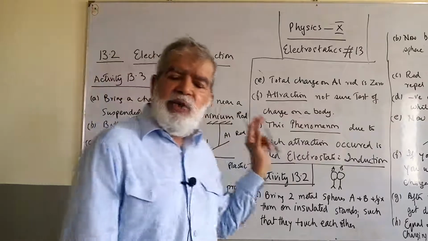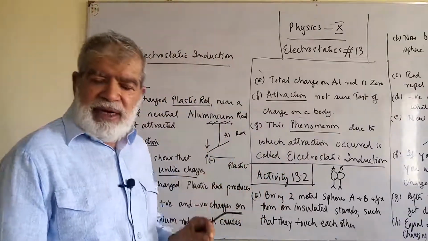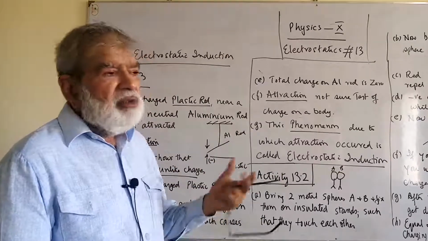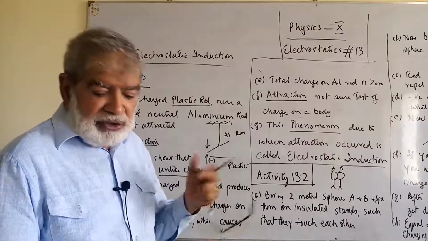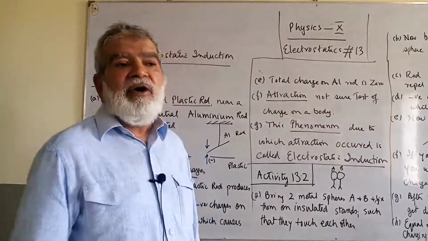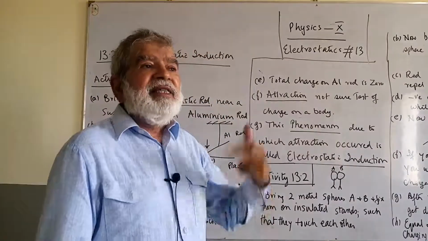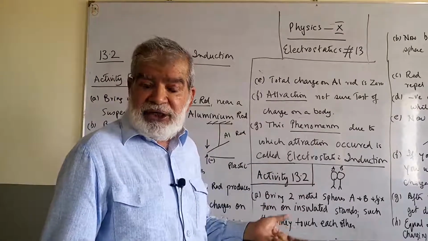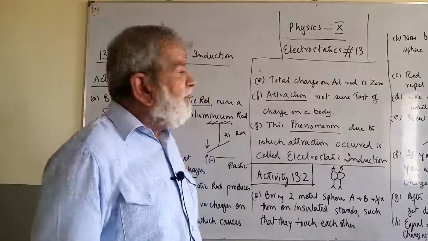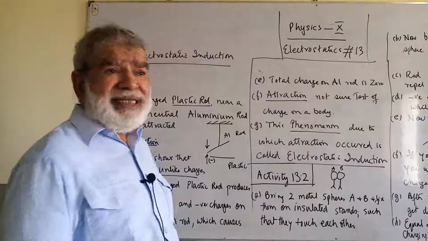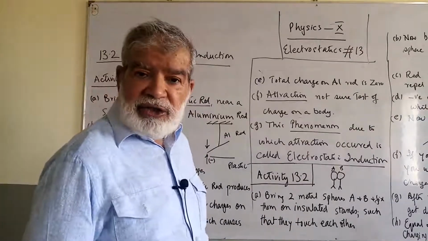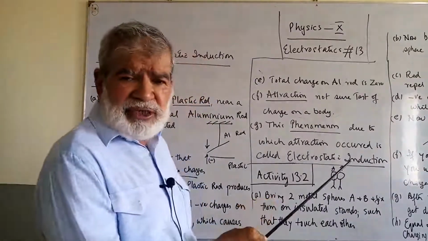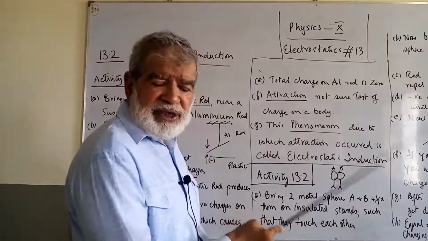Take a neutral aluminium rod, bring a charged plastic rod close to it, and when you bring it close, you will find attraction takes place. Now since you have read that attraction can only take place between unlike charges, that means we can assume that both the bodies have now got unlike charges, and that is why attraction takes place. But attraction of course is not a sure test that the aluminium rod is charged. Therefore we say that attraction is not a sure test of a charge being possessed by a body.